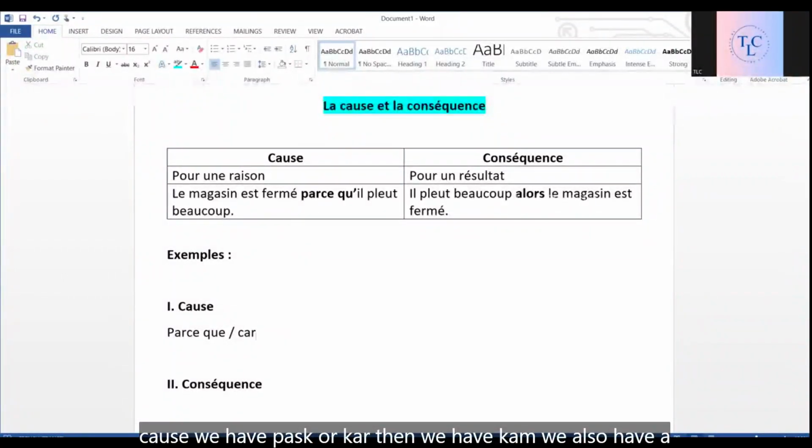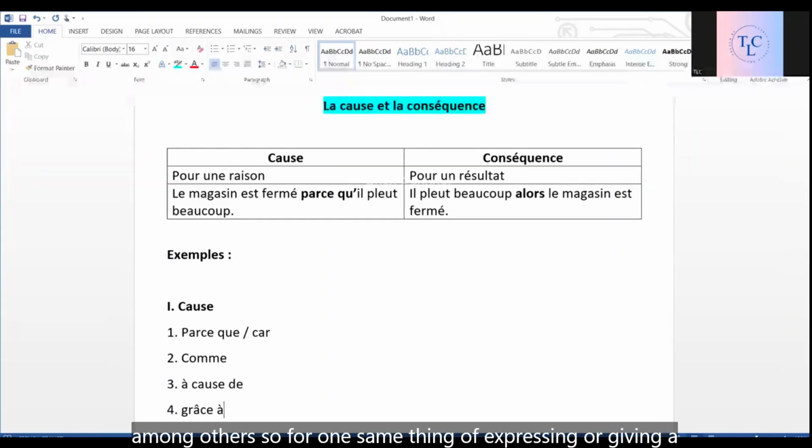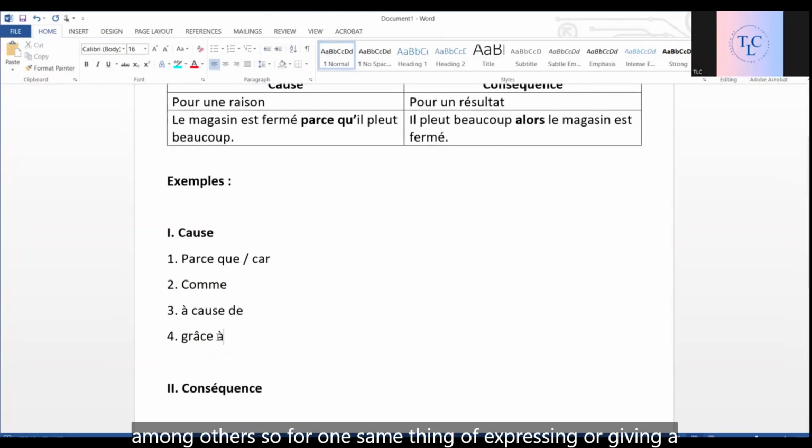or car. Then we have comme. We also have à cause de, grâce à, among others. So for one same thing of expressing or giving a reason, why do we have so many connectors? Why can't we use only parce que or only car or only comme?